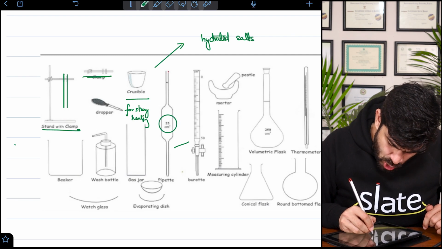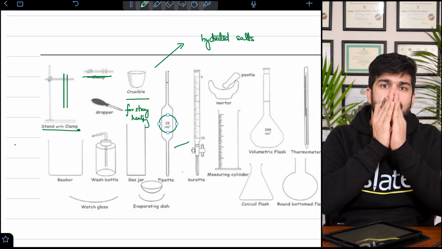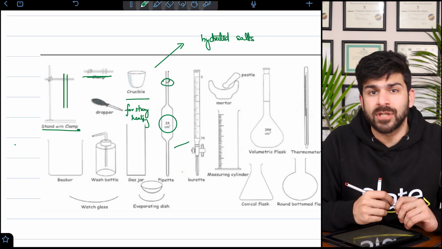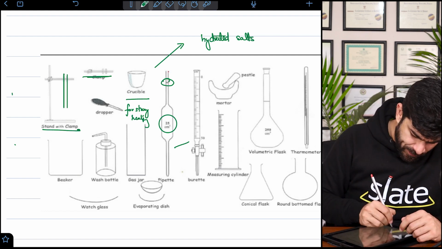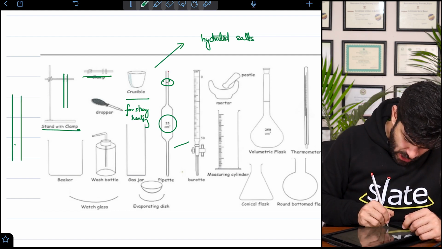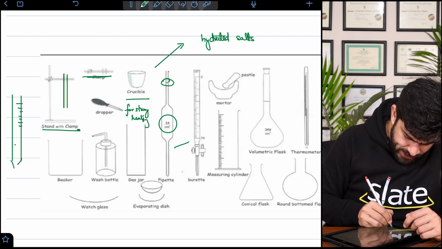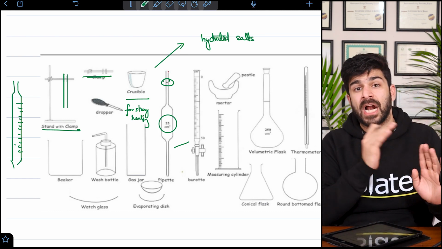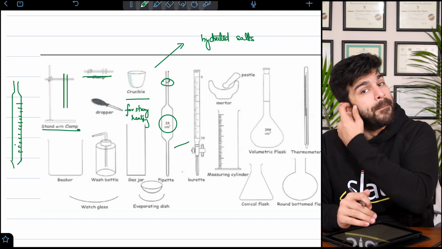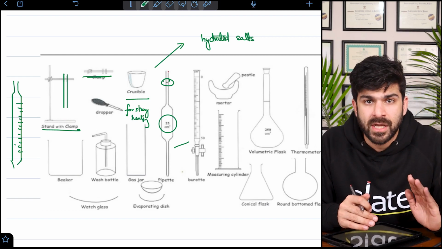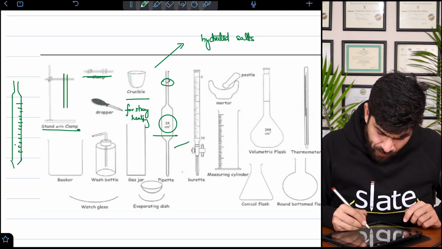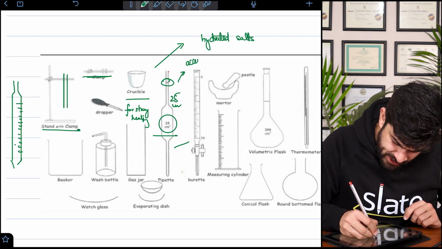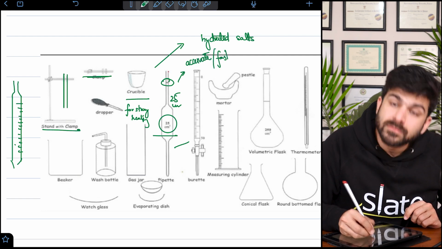Pipette. In chemistry, we assume that a pipette is shaped this way and it has only a mark on 25 centimeter cube. Normally in the labs in our schools and colleges, we have a volumetric pipette or the graduated pipette, which have all the readings like a burette. But we assume that we don't have it, unless they ask you how to measure 19 centimeter cube, in which case we use a graduated pipette. But mostly the pipette for us is 25 centimeter cube. It's accurate and it's fast.